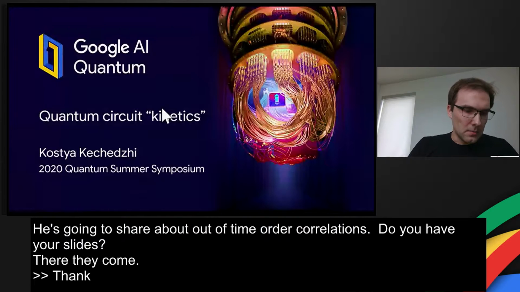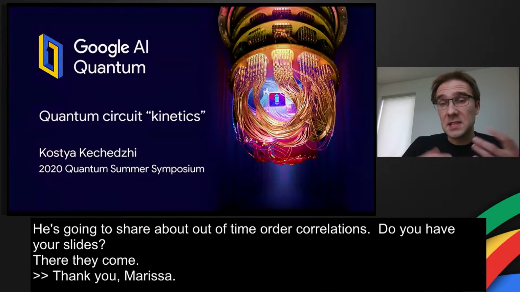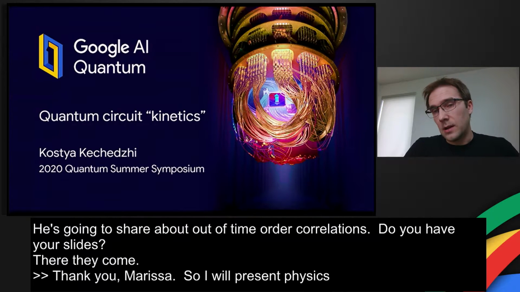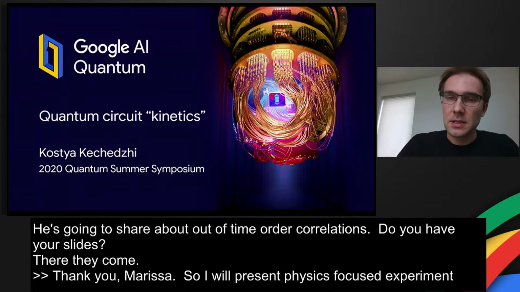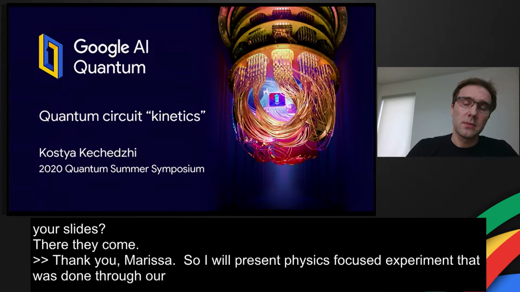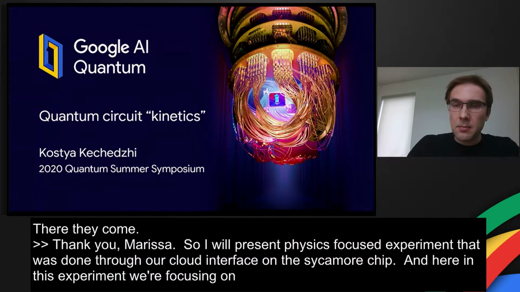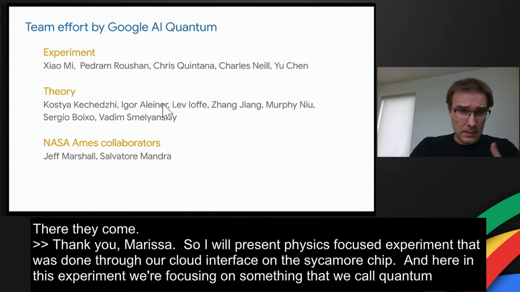So I will present a physics-focused experiment that was done through our cloud interface on the Sycamore chip. And here in this experiment, we're focusing on something that we call quantum circuit kinetics. And before going further, I would like to say that this has been a Google AI quantum team effort.